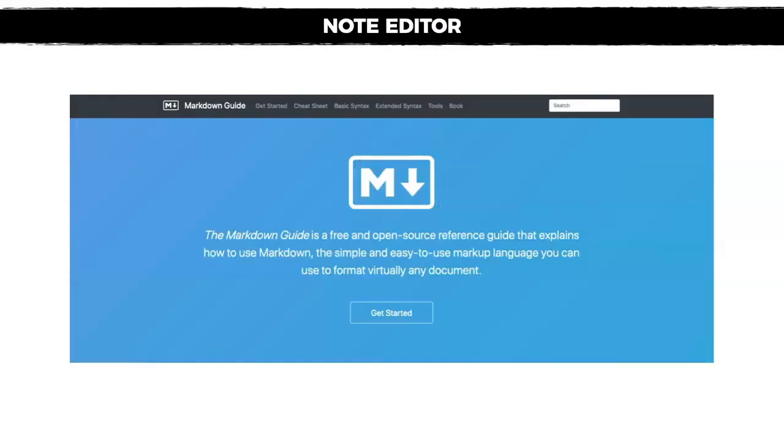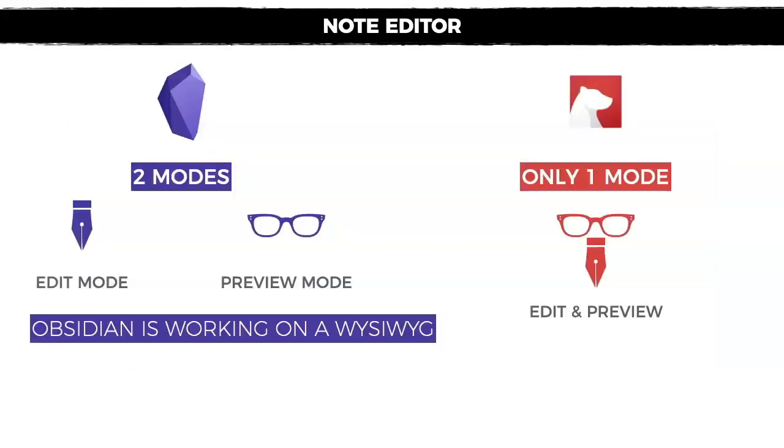So as you can see, both editors use Markdown, which is pretty convenient, especially if you're used to this language. Regarding the editor, I've also noticed a lot of flaws when it comes to Bear on mobile. So yeah, this is my little rant about Obsidian on mobile, but I hope this will be fixed in the future.